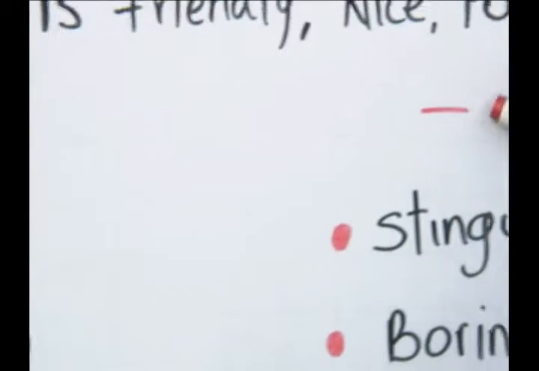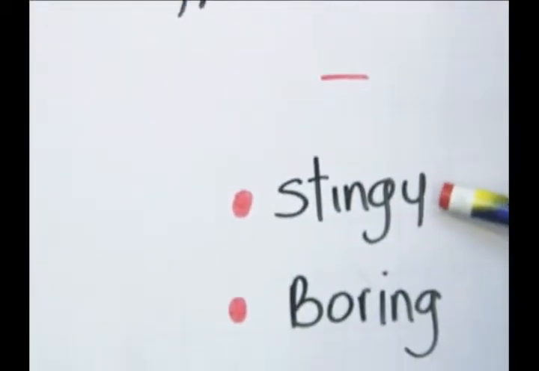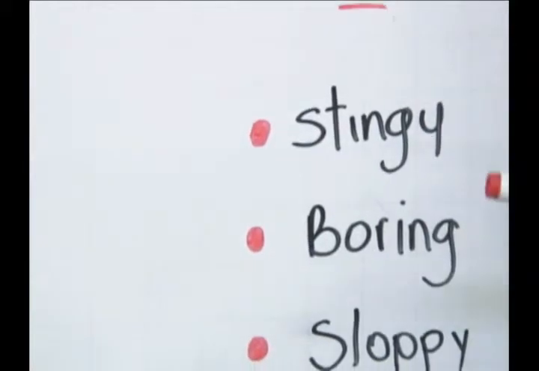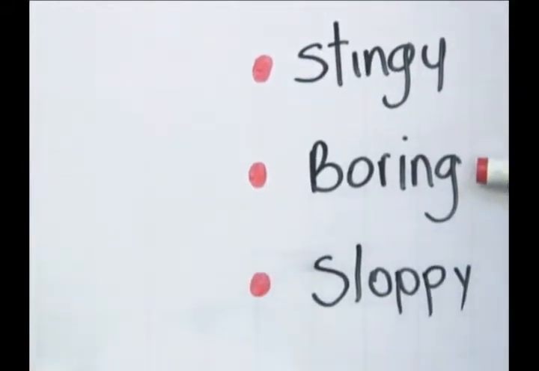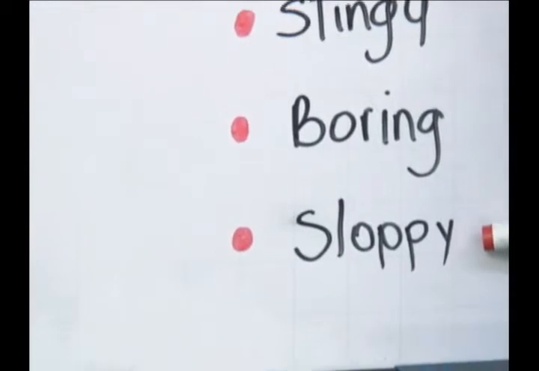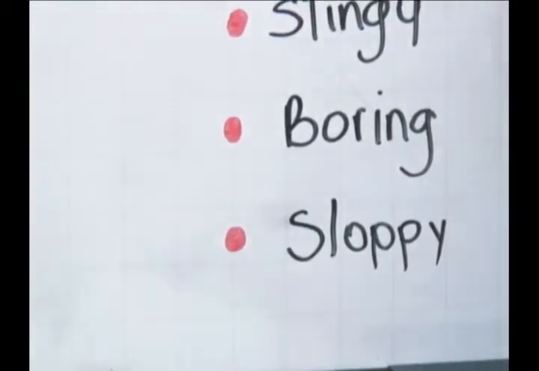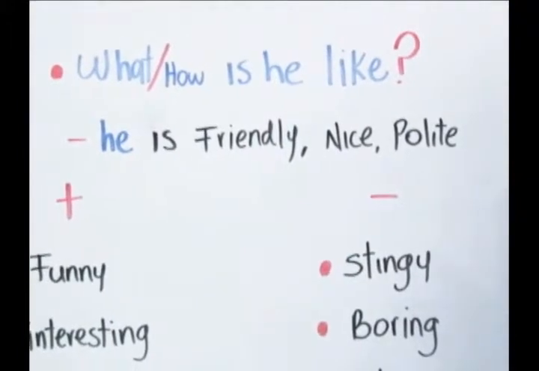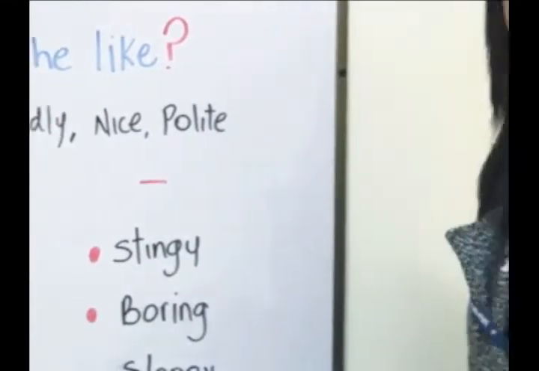In the negative ones we have stingy, when someone doesn't want to spend money on someone else, boring, or sloppy or distracted. So here we use characteristics that we can't see, and we need to talk to the person to know the way that he or she is.